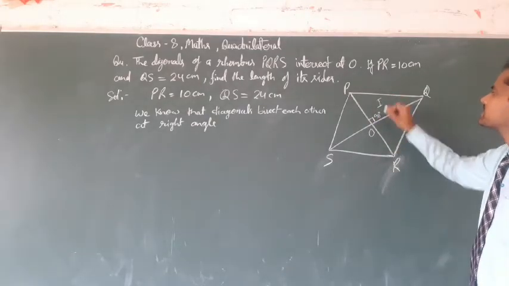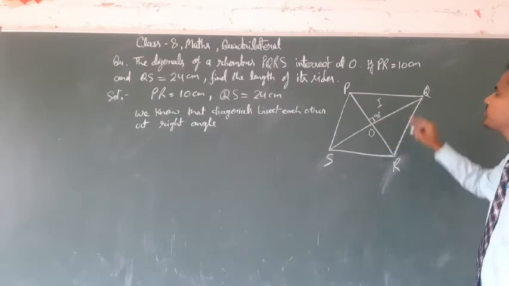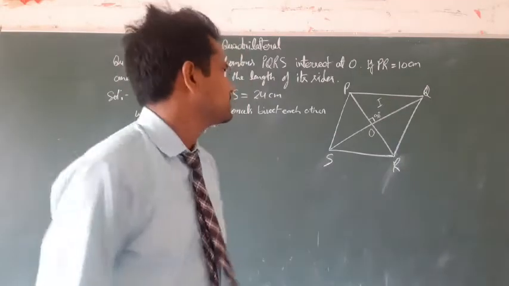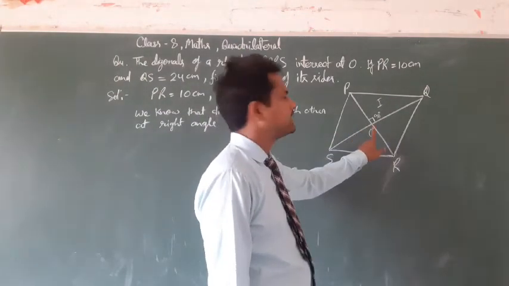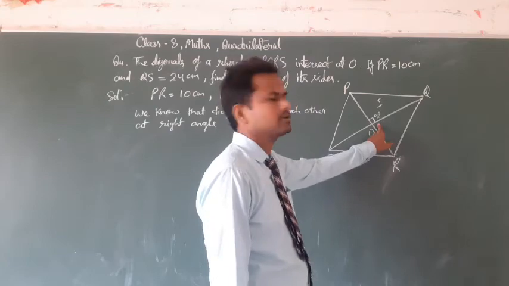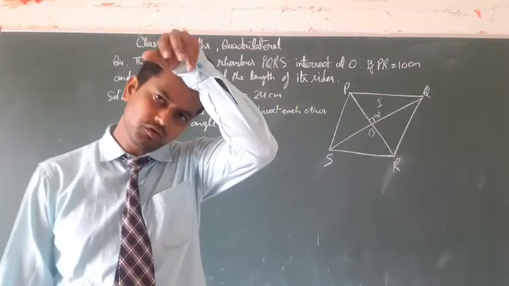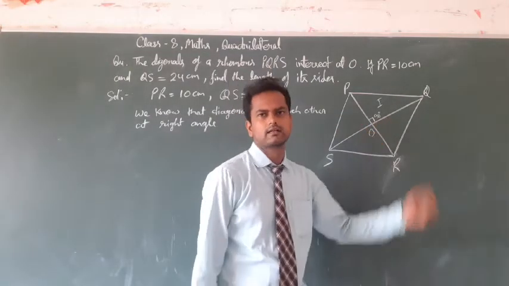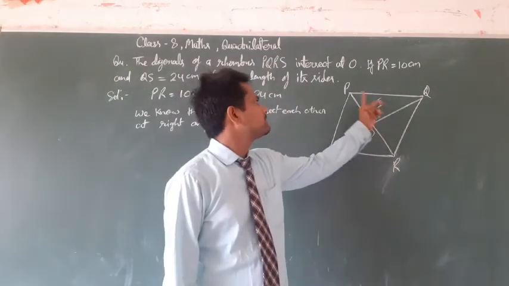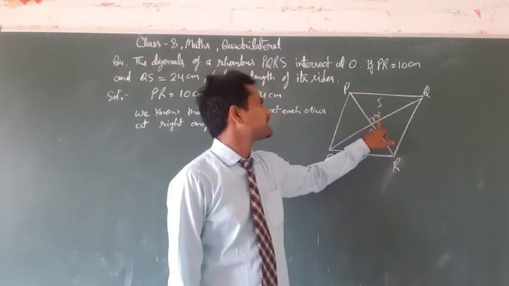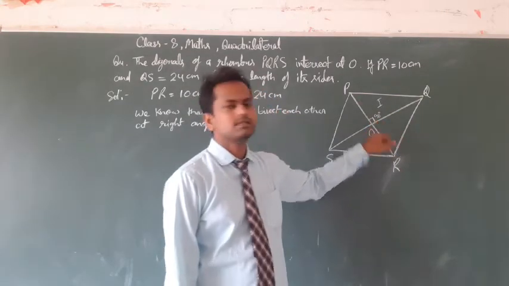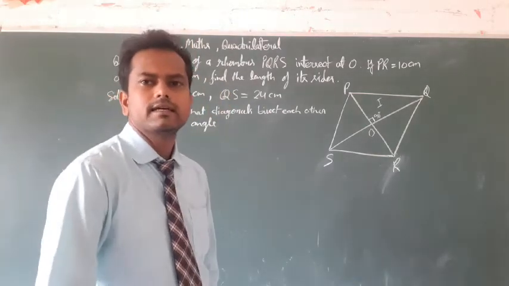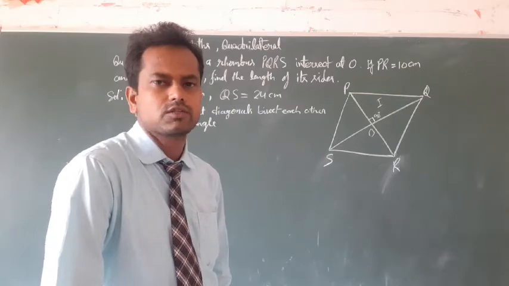So if we take triangle POQ, this triangle will be a right angle triangle. This angle is 90 degrees, and this angle is also 90 degrees. Now take any one of these triangles. I take triangle POQ, in which angle POQ is equal to 90 degrees, so it is a right angle triangle, and we can apply the Pythagoras theorem.